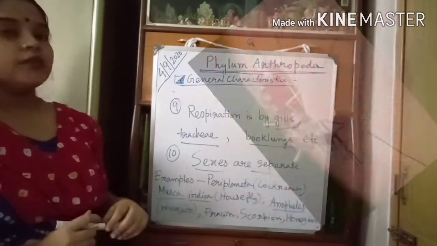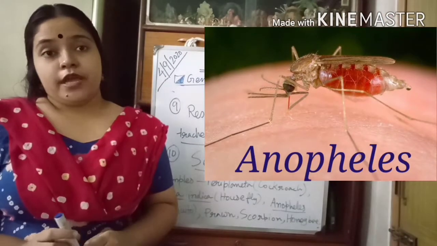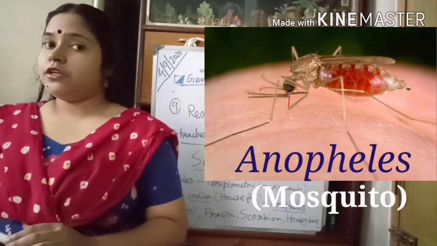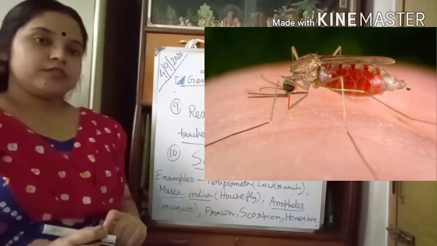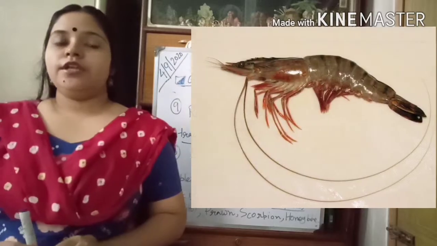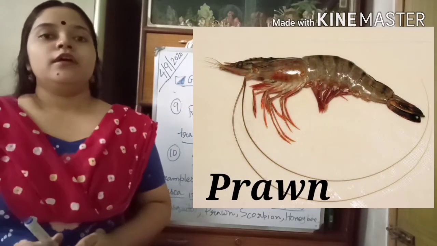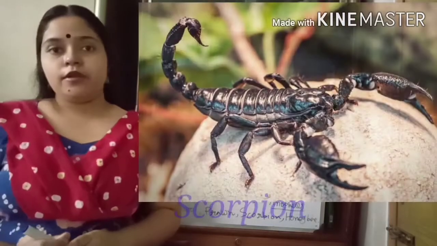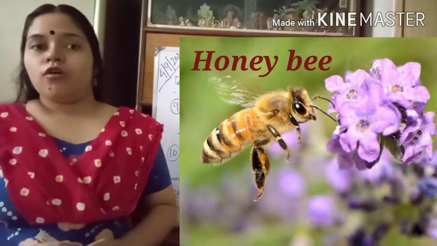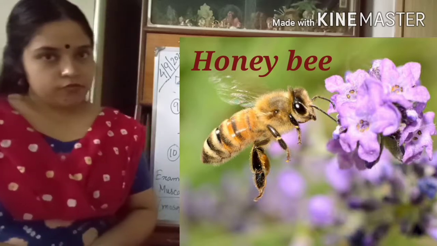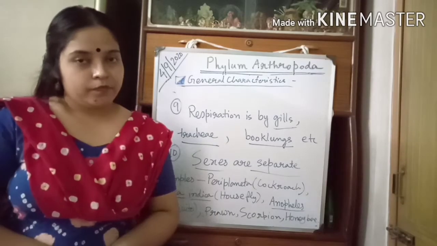After that, mosquito, and it is the picture of Anopheles mosquito. Next, it is the picture of prawn, then scorpion and honeybee. All are the examples of phylum Arthropoda.